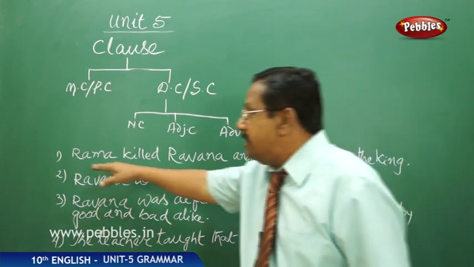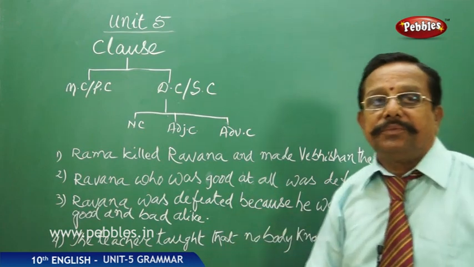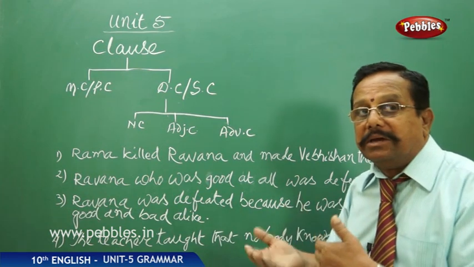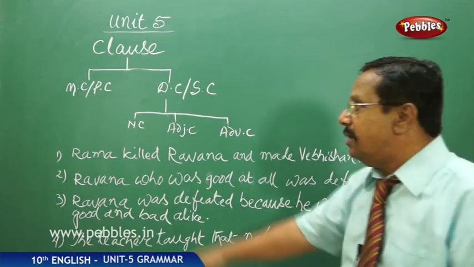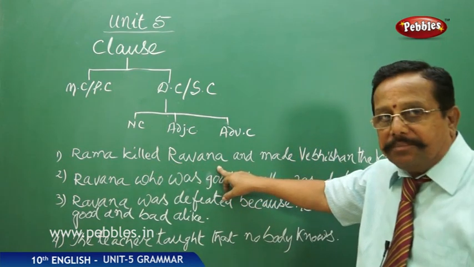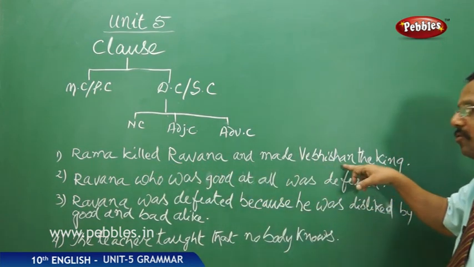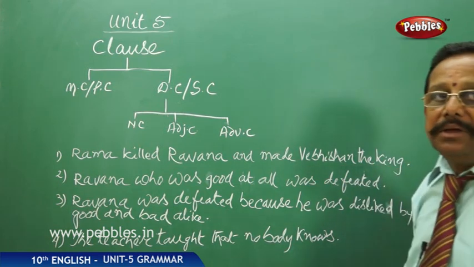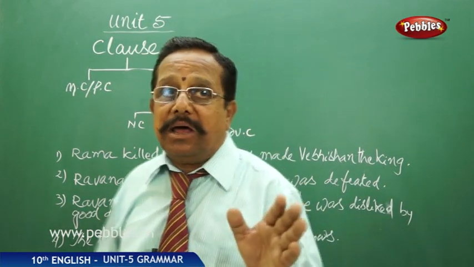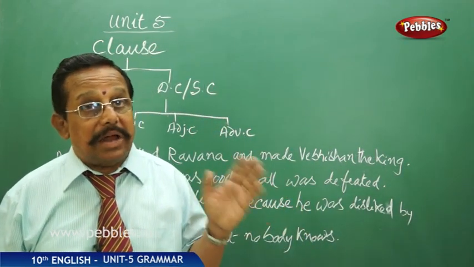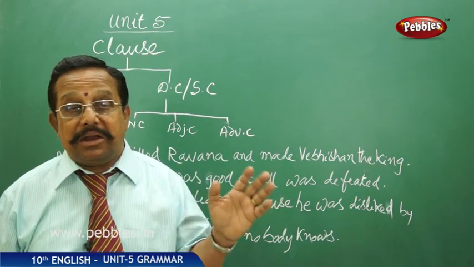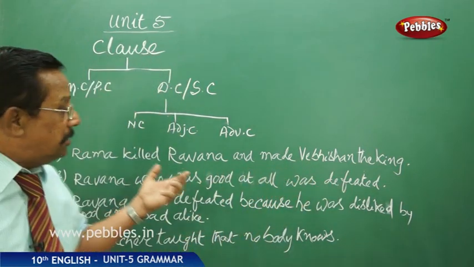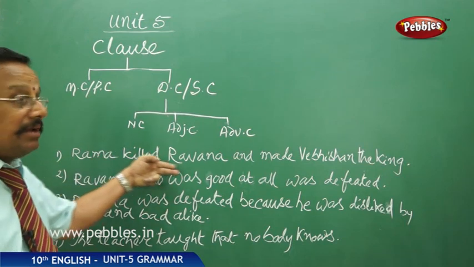For that, I have written some examples here, 1, 2, 3, 4. If we examine these, we will come to know what a main clause is and what a subordinate clause is. First: Rama killed Ravana and made Vibhishana the king. We know Vibhishana was the brother of Ravana and he defected at the last moment and joined with Rama. Right? Now here, Rama killed Ravana.